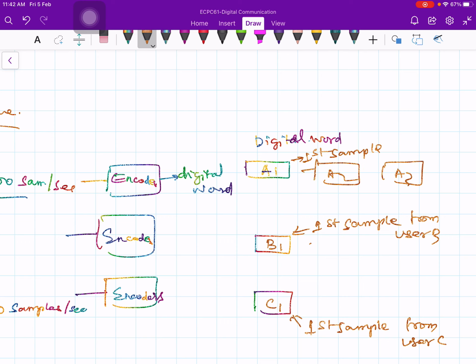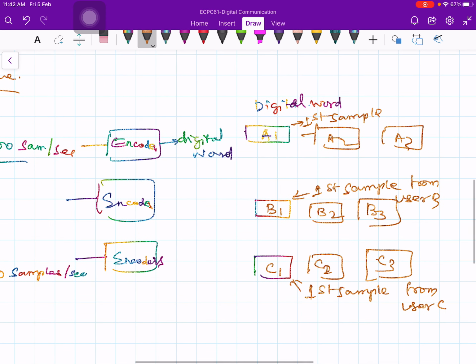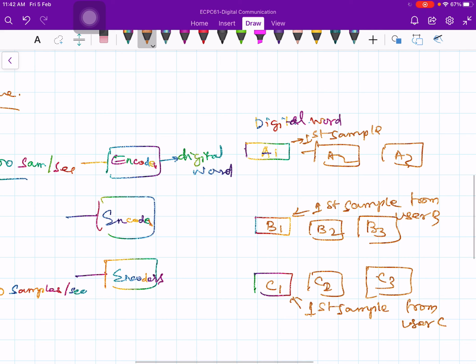The second sample from user B is B2, then B3, and so on, and C1, C2 and C3. For every sample there is one digital word, and these A1, B1, C1 are individual bytes corresponding to the individual samples from the corresponding user.